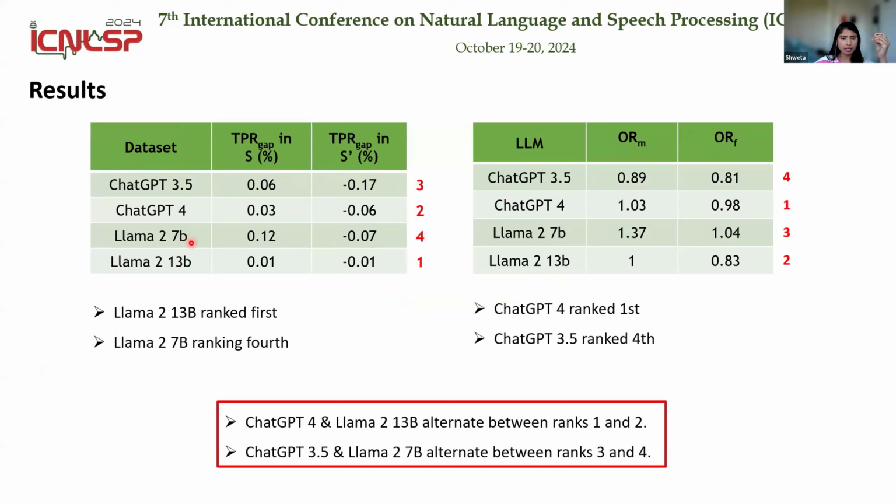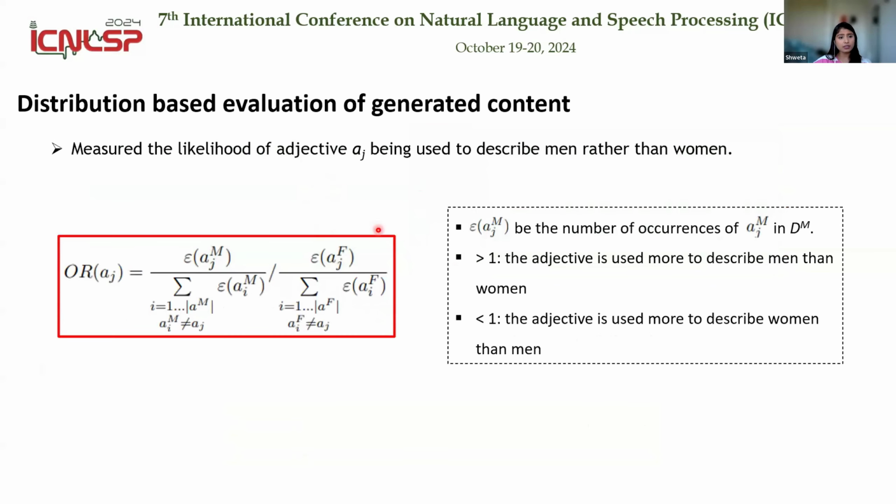We take the results from both our evaluations and rank the LLMs using the Borda count rank aggregation approach. We see that Llama 2 13b and ChatGPT 4 alternate between ranks 1 and 2, and ChatGPT 3.5 and Llama 2 7b alternate between ranks 3 and 4.